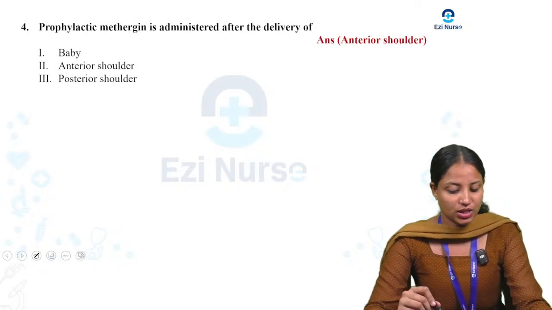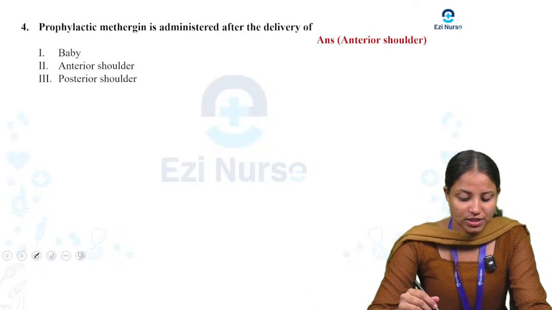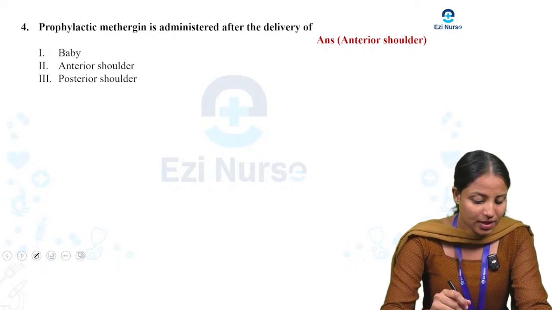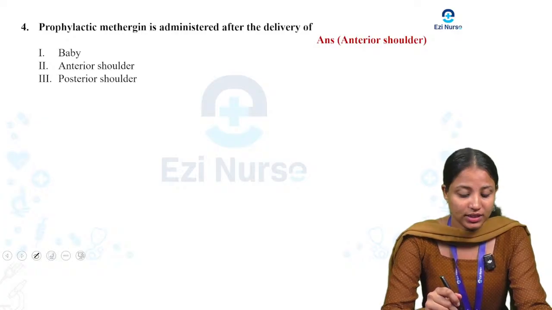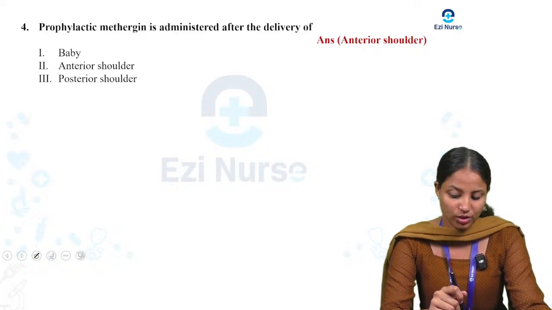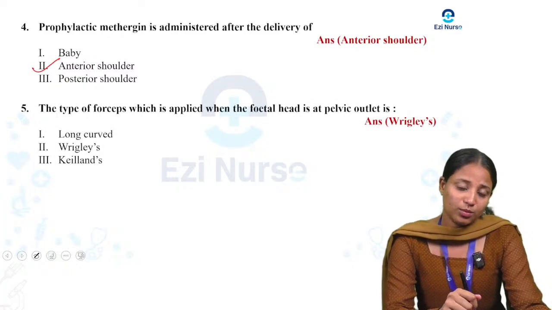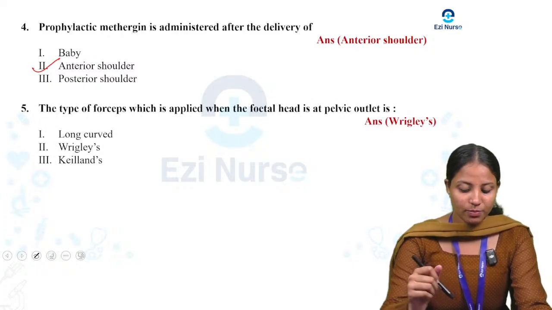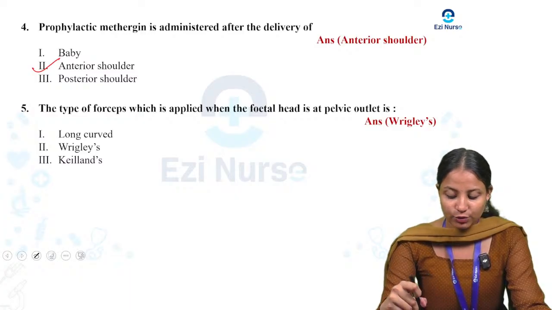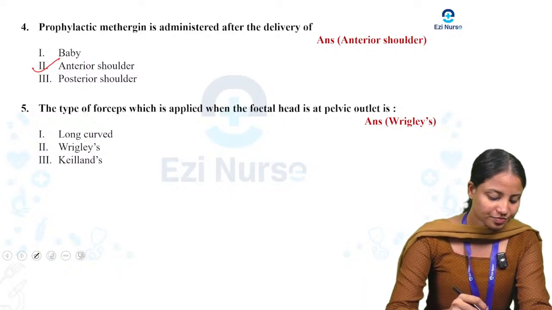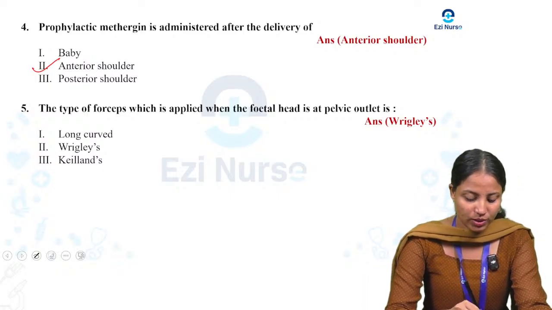Next question. Prophylactic methergine is administered after the delivery of: first one baby, second one anterior shoulder, third one posterior shoulder. So here the answer is anterior shoulder. So we can move to the last question. The type of forceps applied when the fetal head is at the pelvic outlet. The options are long curved, Wrigley's and Kielland's. The answer is Wrigley's.